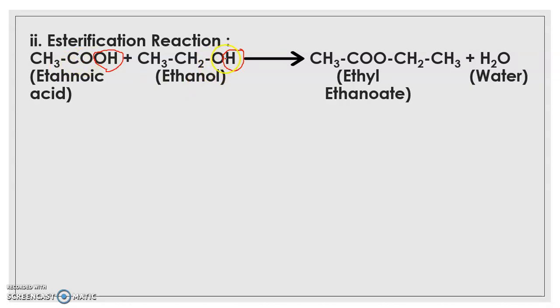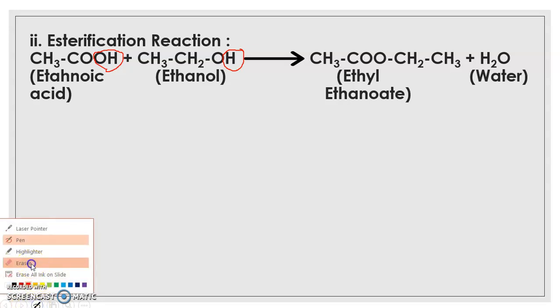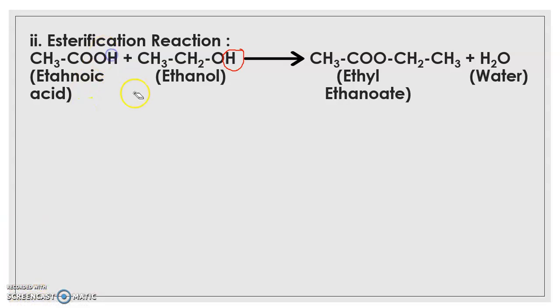This part, oxygen will get attached to this part. So we'll get CH3COO, CH2CH3. So this is how the product is formed. And yes, the byproduct formed is water.